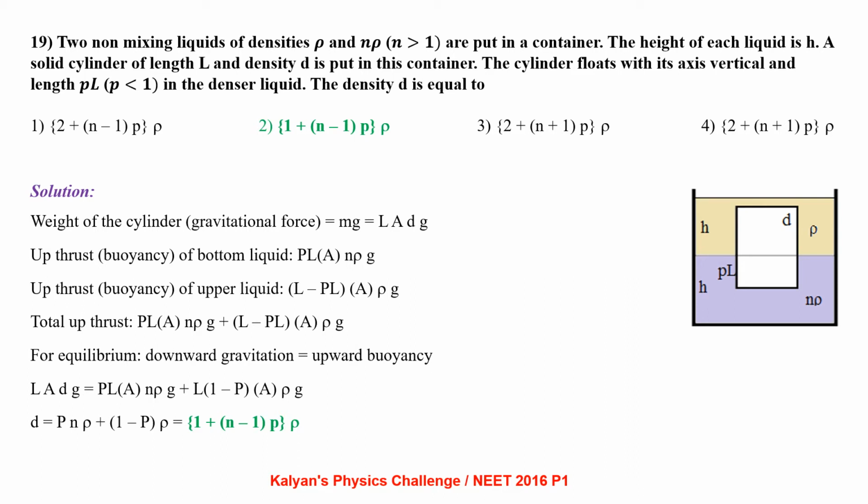The buoyancy force given by the bottom liquid is pLA into n rho g, and the upthrust given by the upper liquid is L minus pL times A into rho g. The total upthrust is sum of these two forces. Now, for equilibrium, the resultant force on the object should be 0, that is the downward gravitational force should be equal to the upward buoyancy force. Equating the expressions obtained, we get the value of d equal to 1 plus n minus 1 times p into rho.